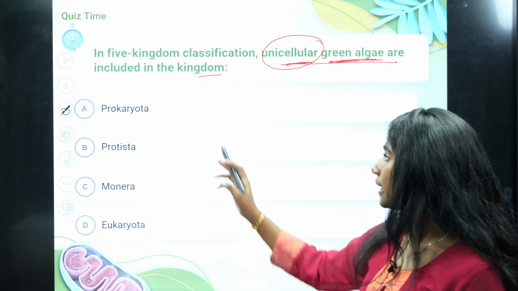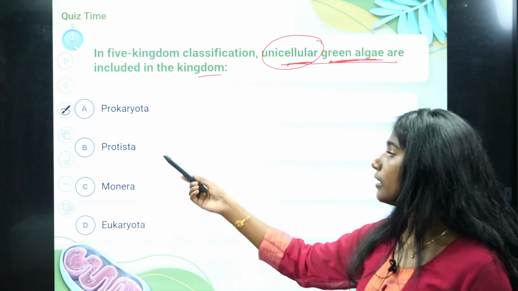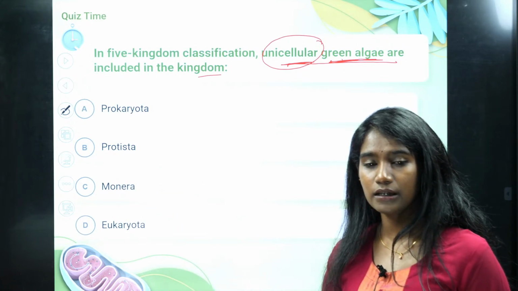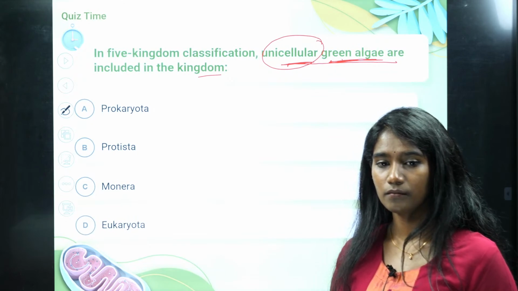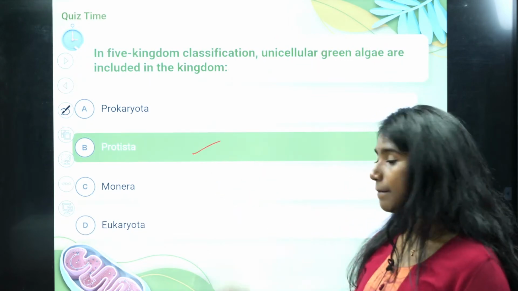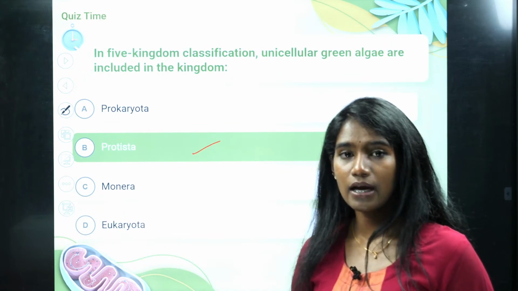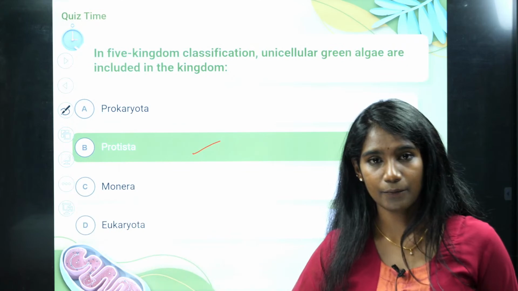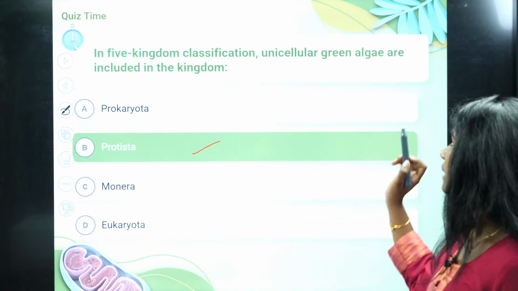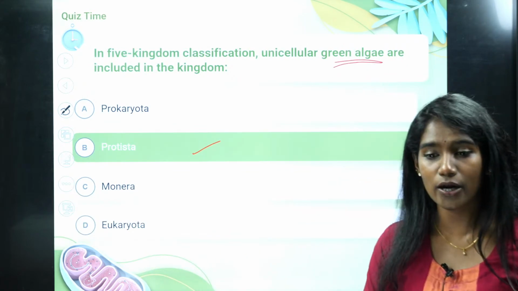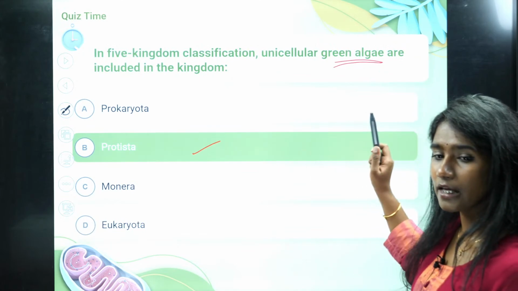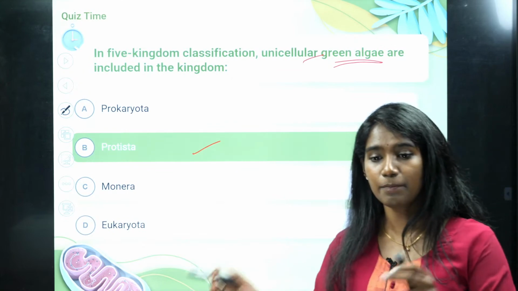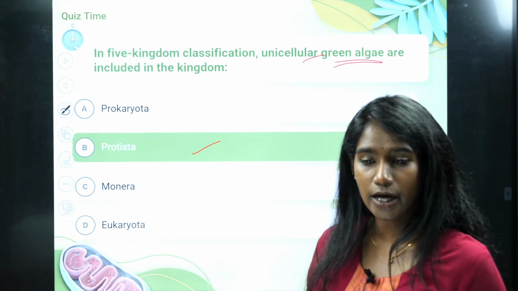So which one? Is it Monera, Protista, Fungi, or eukaryote? Which is the right answer? It is Protista, because in Monera it is a unicellular prokaryotic cell, whereas the green algae has a eukaryotic cell. The green algae has a eukaryotic cell and it is unicellular, therefore it is placed in kingdom Protista.